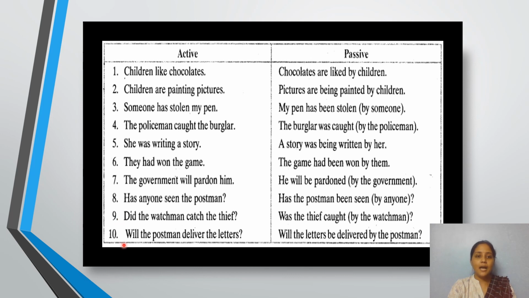Look at the last one. Will the postman deliver the letters? Will the letters be delivered by the postman? So when you're going for the future tense, you have to use the be form of the verb. That is very, very important.